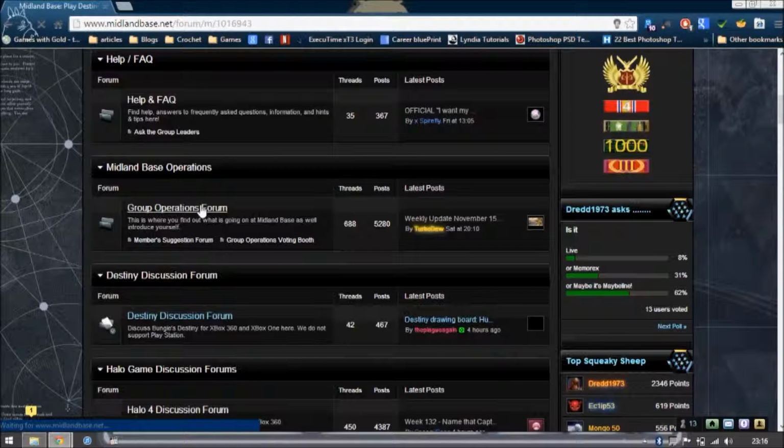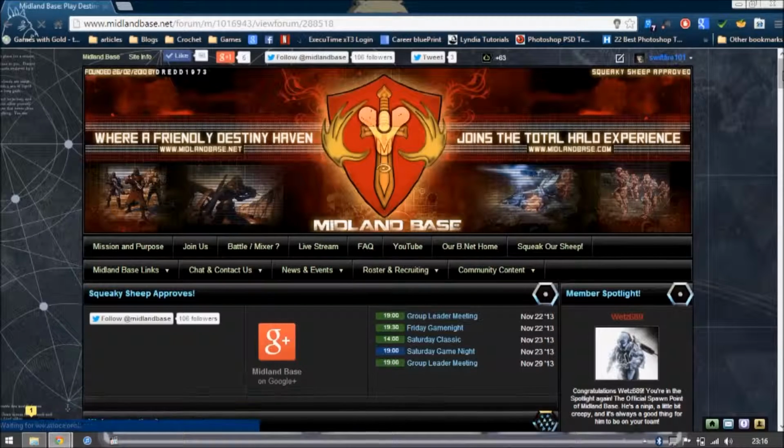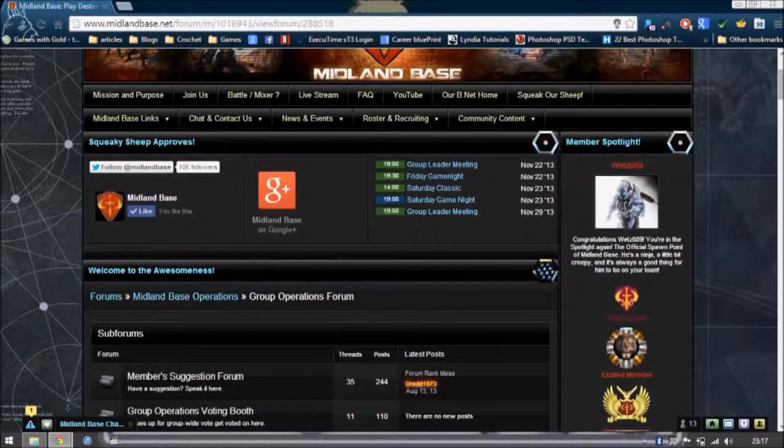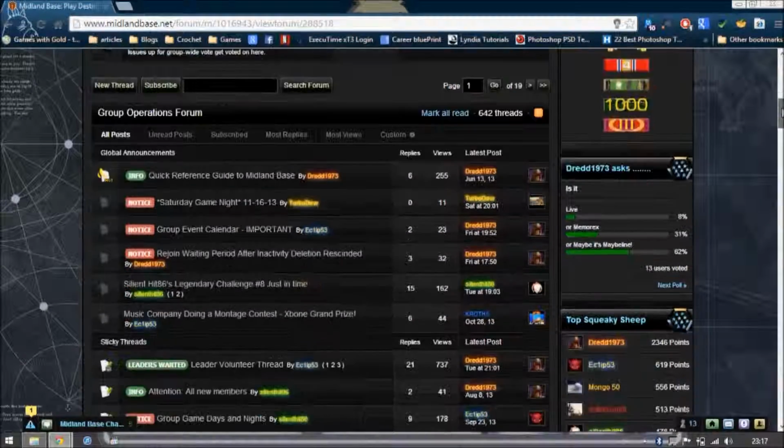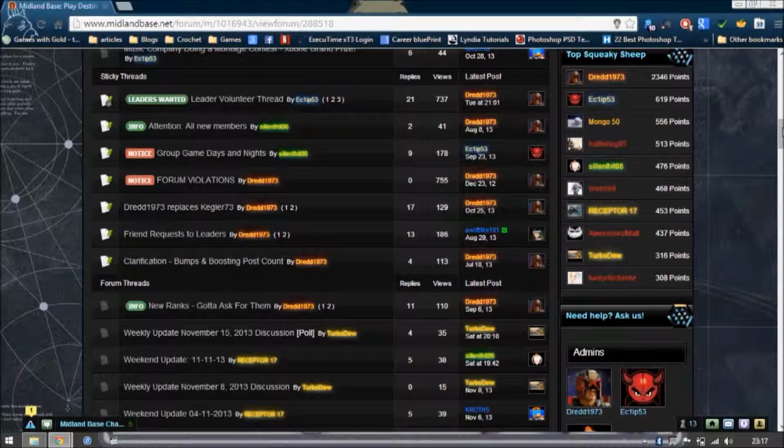The next forum we'll go through is the Group Operations Forum. So there's 2 sub-forums here, the Member Suggestion Forum and the Group Operations Voting Booth. You can't vote unless you're a vetted member. So hop on that game night train and get to that. You'll see the global announcements again. Sticky threads. So these are other important, not frequently asked questions, but other important information you need to know. For example, friend requests to leaders.